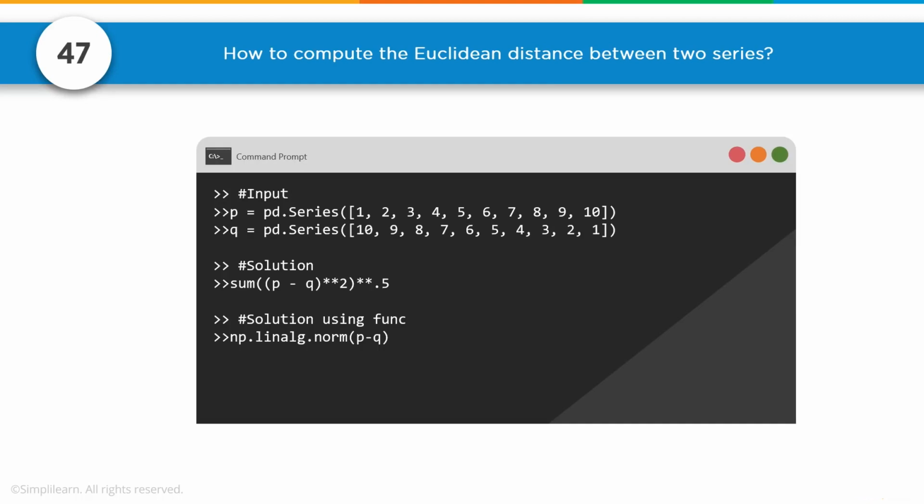So there's solution 1, you should know your Euclidean distance. And then solution 2 is the NumPy solution. So we have np.linalg.norm. That's how we're going to compute our Euclidean distance, p minus q. Very elegant and very straightforward and easy to compute.